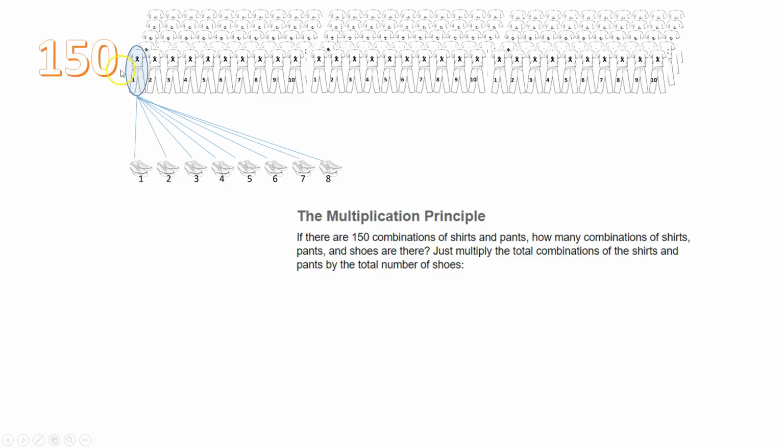I'm going to take the 150 pant and shirt combinations and multiply that by 8. So altogether, there are 1,200 combinations of totally awesome outfits that I can wear to school. Man, I've got a big closet. I didn't realize that.